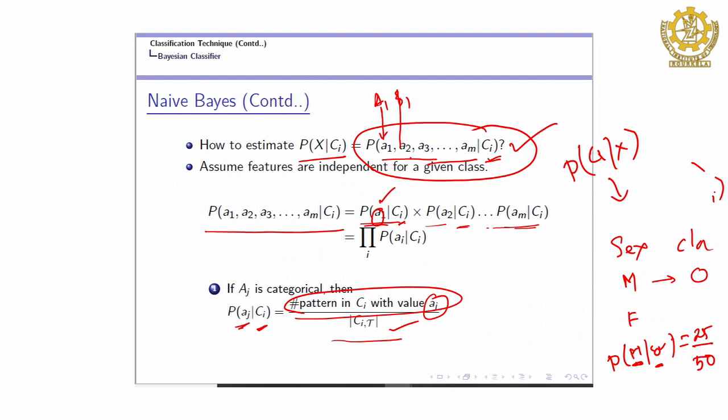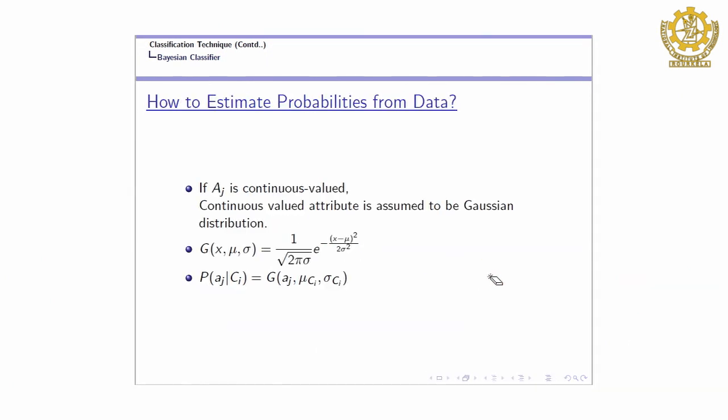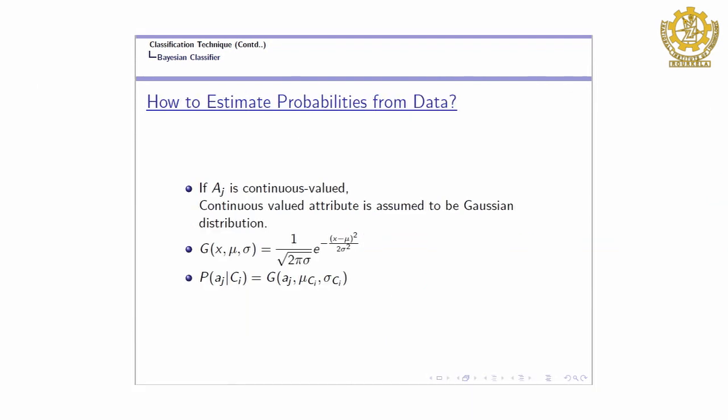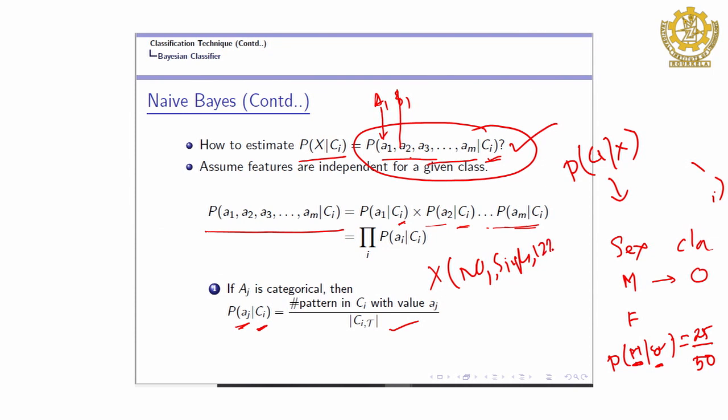Now we move back to what we were talking about. X is an unknown object, and it may have the value, first, refund. Refund value is let us say yes or no, let us say you consider it is no, and then single, and then the next feature, income. Income is let us say 122. So, you have to identify the class level.